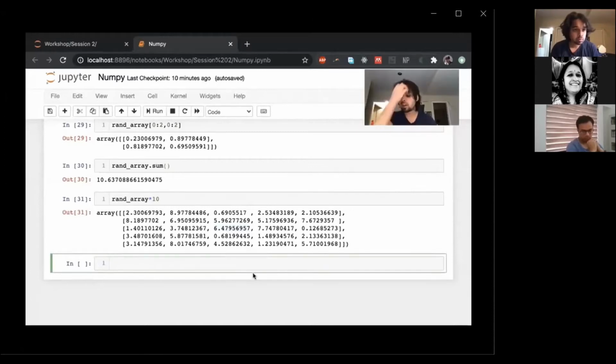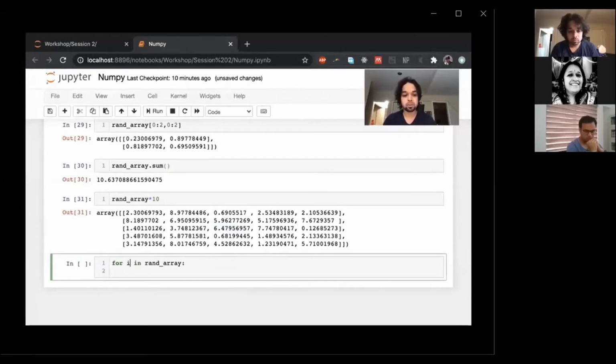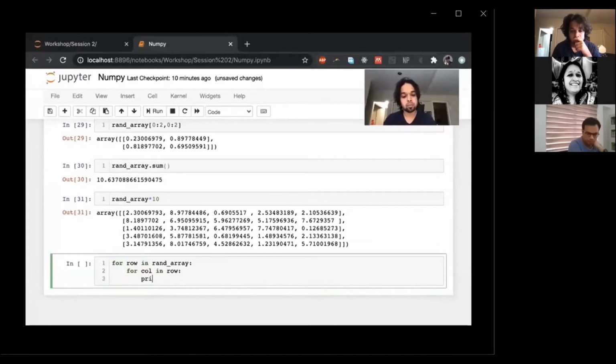Now, if you want to index through all the elements in a two-dimensional array, you can do for i in rand array. This would give you all the rows. So for all the rows in rand array, for the column in the row, print column, right? Every element would be a column in some sense, or I think it's more intuitive for me to say for i in row.